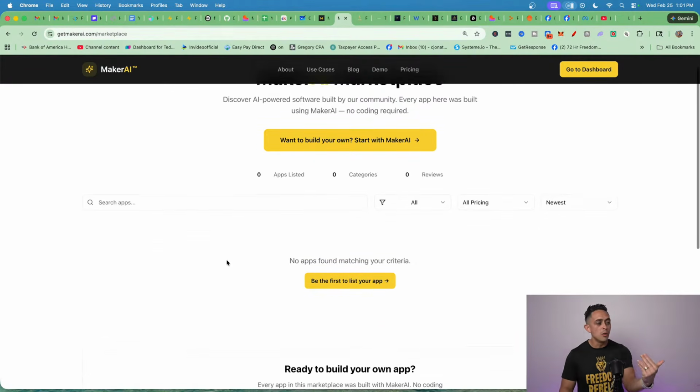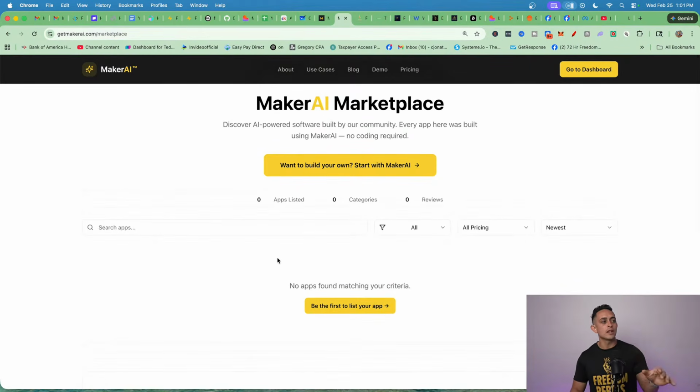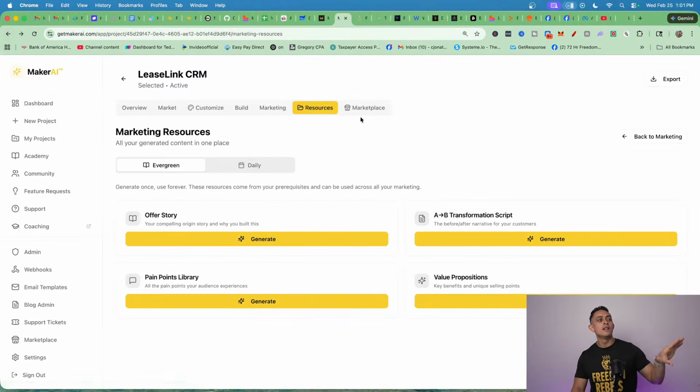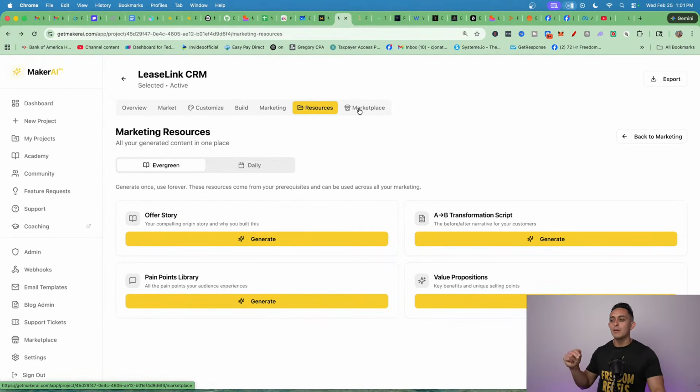It's almost there. The way this is going to work is you're going to be able to upload your software. And if you're using Maker AI to build it, you're going to get even more perks. Really powerful. It's not quite ready yet, but we're going to have our own Maker AI marketplace where we drive traffic there and get you customers and affiliates to promote your products. It's absolutely insane.